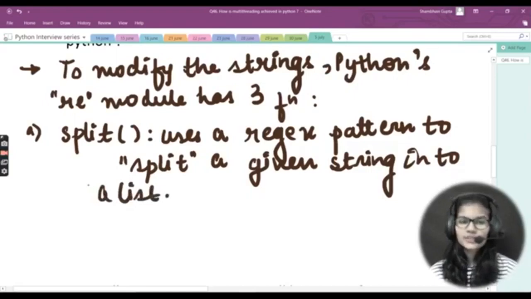So split is a function that uses a regex pattern to split a given string into a list.